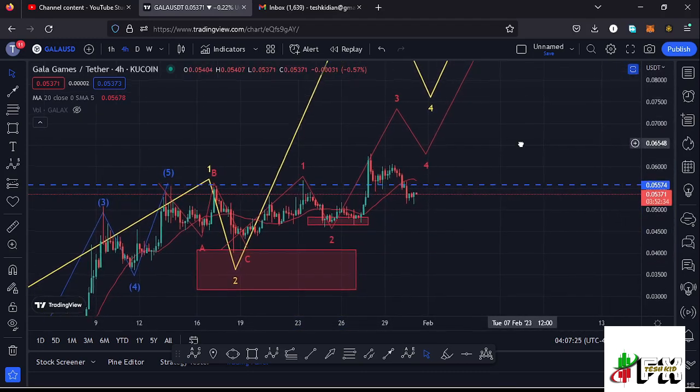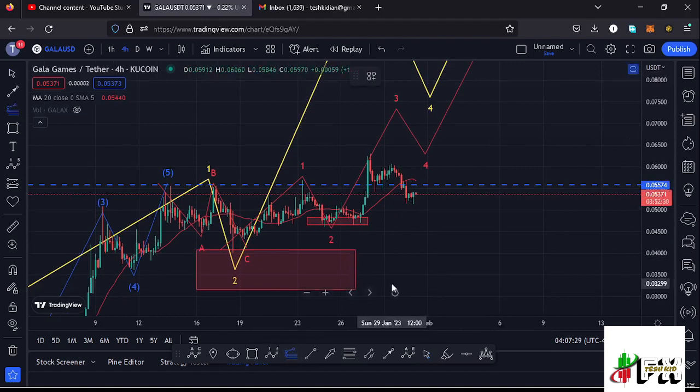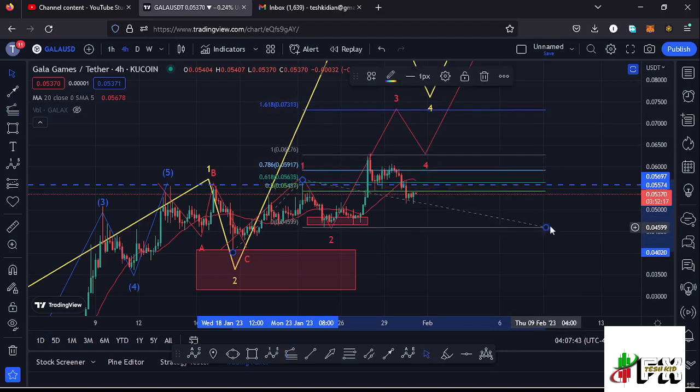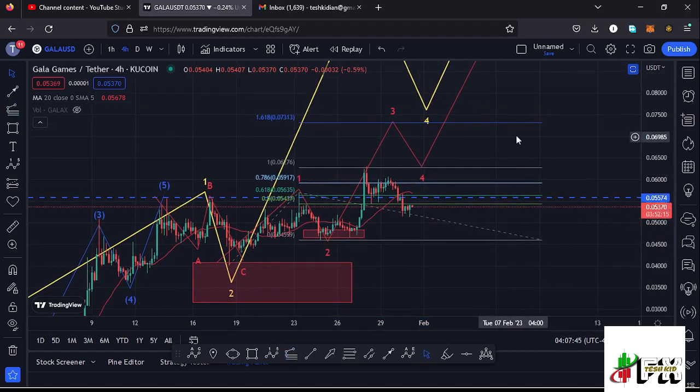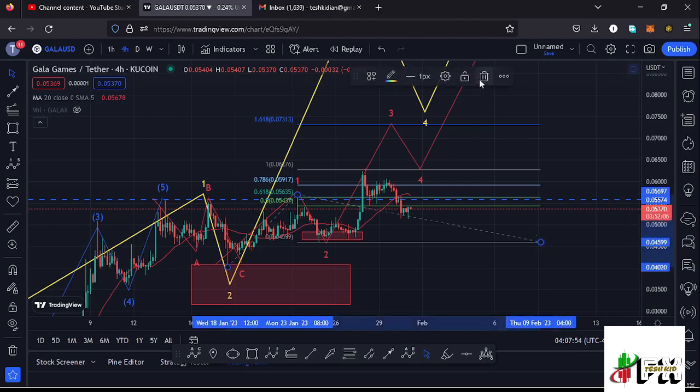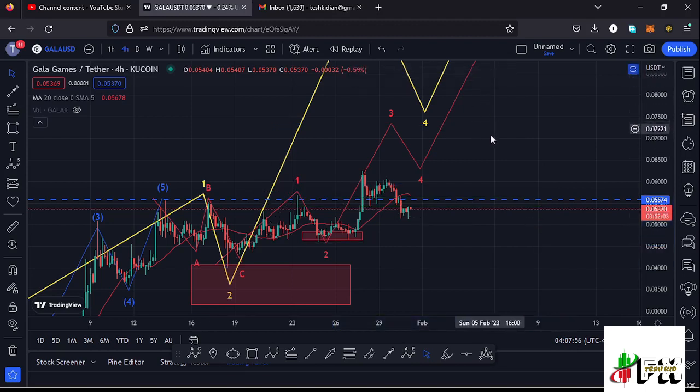And in my previous videos I had given you a target area to the upside in the formation of that wave 3 using a trend based Fibonacci, connecting it from the low of the first wave to the high of that wave 1, and then dragging the fibs to the low of the second wave, and that gave me a minimum target area to the upside in the formation of that wave 3 at the fib level 1.618, and that is at around the $0.07313 mark. And that is the minimum that I will expect Gala Games to do in case we continue pushing even higher, manage to break above the wave 1 high, which at the time of this recording we have lost.